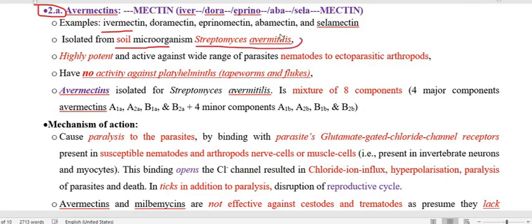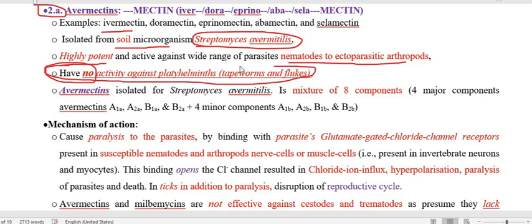This is the species from which ivermectin is isolated. Another important point is that they are highly potent drugs. They are also active against ectoparasites like arthropods, but they are not active against platyhelminths like cestodes and flukes. So this is another important point: they are not active against platyhelminths like tapeworms and flukes.